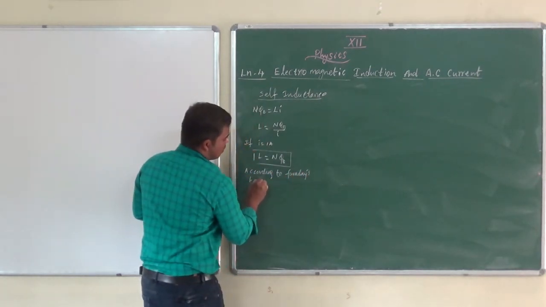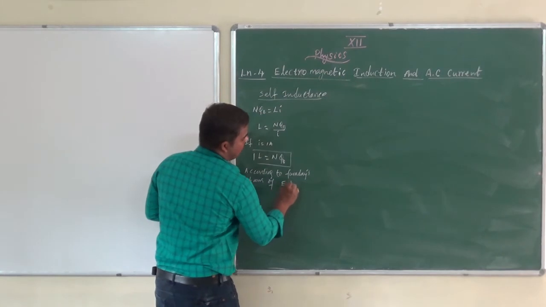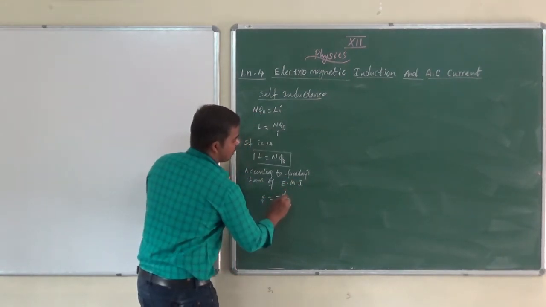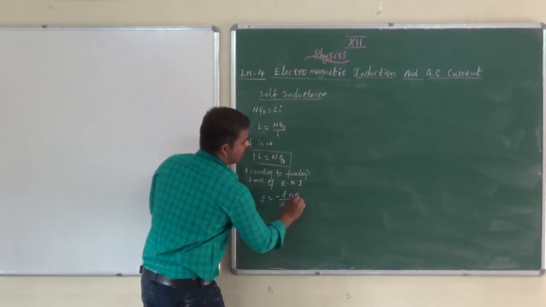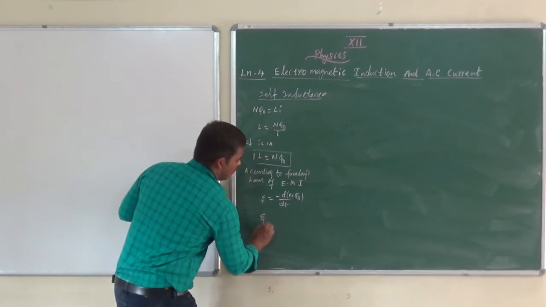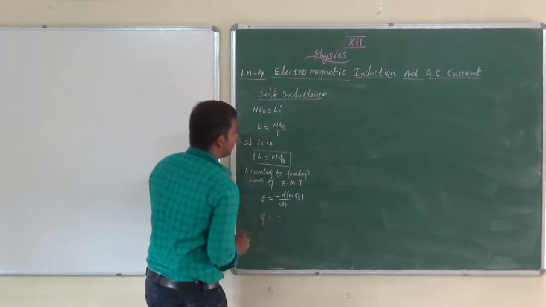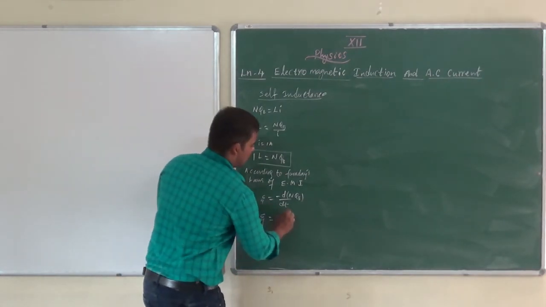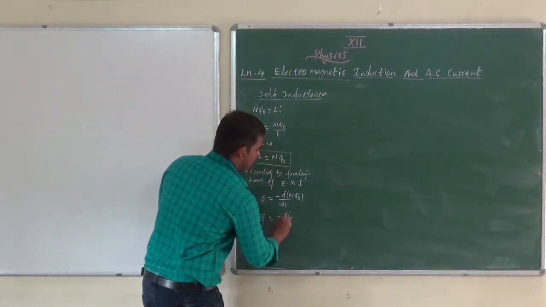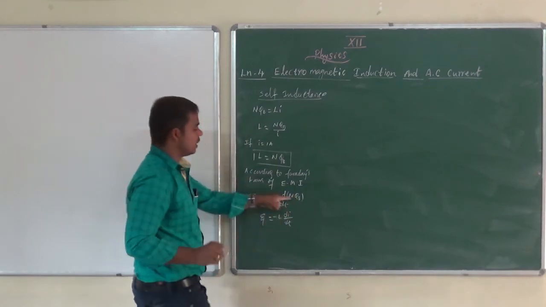Next, according to Faraday's laws of electromagnetic induction, what is that? Induced EMF ψ equal to minus d by dt of Nφ_B. We have discussed this very briefly. So induced EMF equal to minus L dI by dt, L instead of N φ.